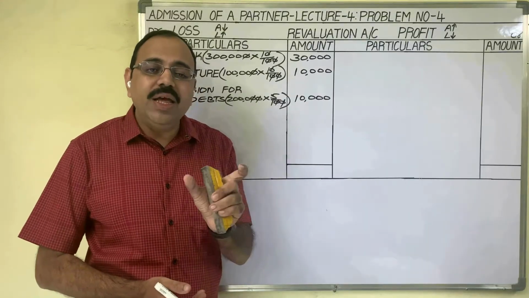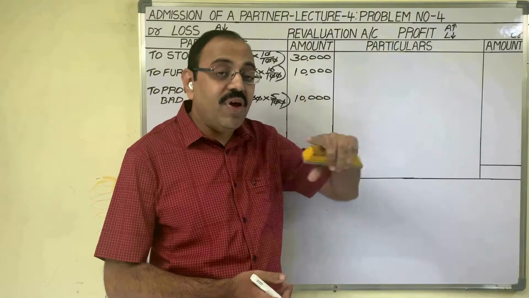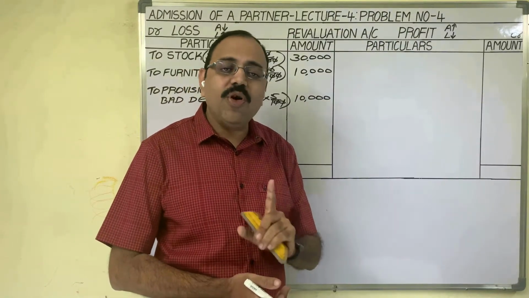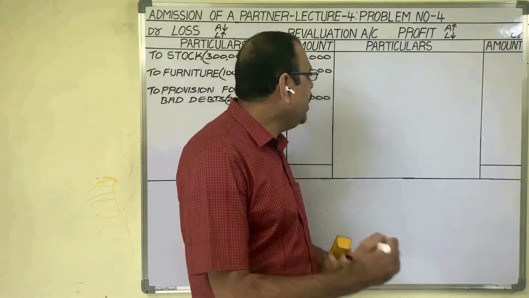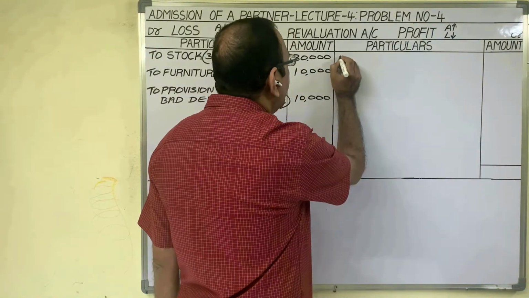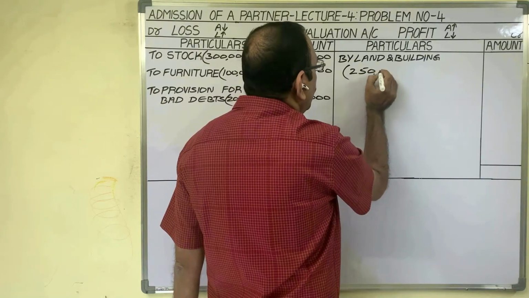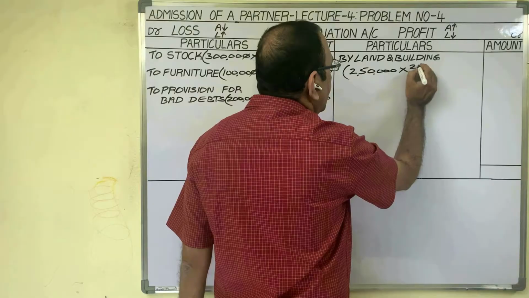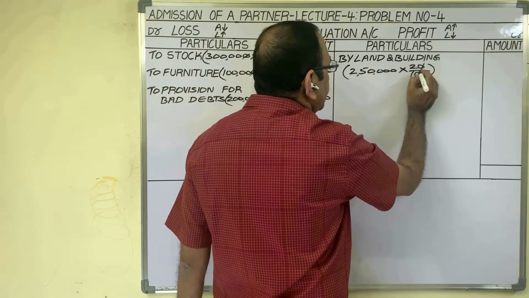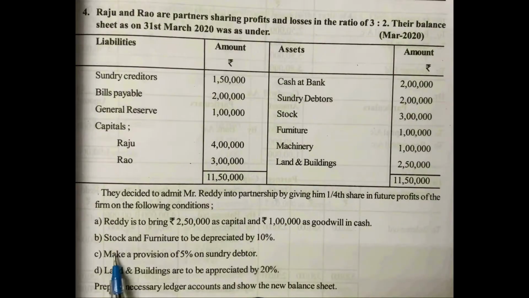So land and building is an asset and the asset value is increased in revaluation. So it is a profit. It should be credited to revaluation account by land and building. Show the calculation in brackets. Land value 2,50,000 rupees, on that 20%, 50,000 rupees. Revaluation related adjustments are completed.